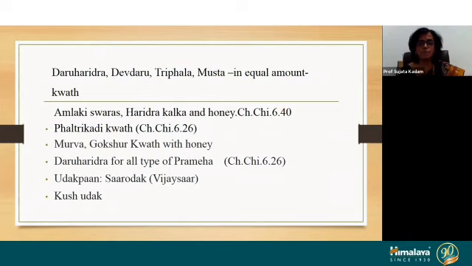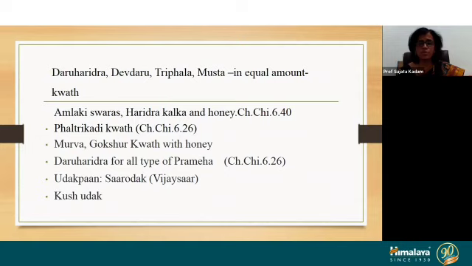And yes, BSL monitoring should be very meticulous. Guduchi, yes, we can use judiciously in pregnancy in treating GDM. Udakapana is advised in Prameha Rogi, like Sarodaka, that is Vijaysar, and the Udaka prepared from Vijaysar can be used throughout the day for drinking.